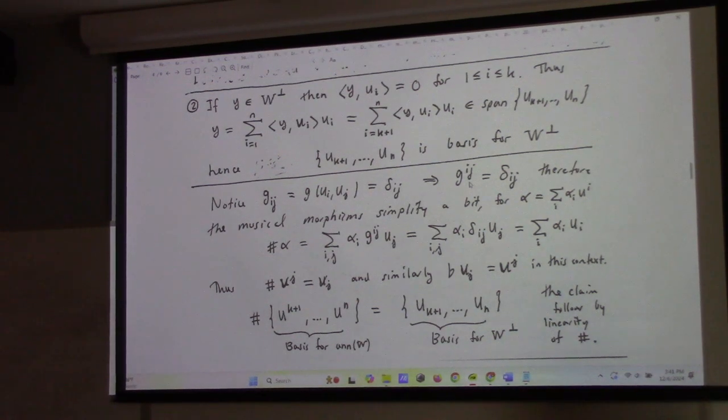Now, notice that the sharp of the basis for the annihilator, the image of this set under sharp, is that. But the span of this is the annihilator, and the span of that is the perp. And since sharp is linear, this proves that the sets are equal.